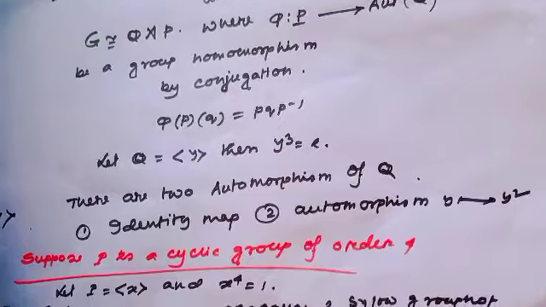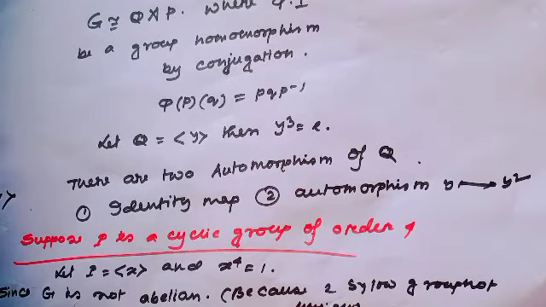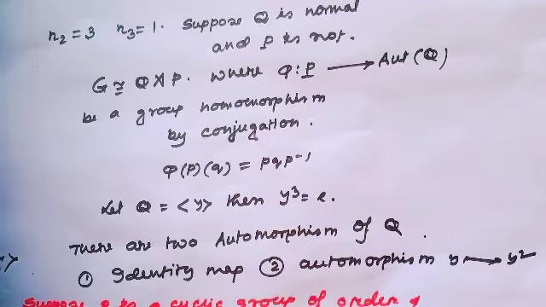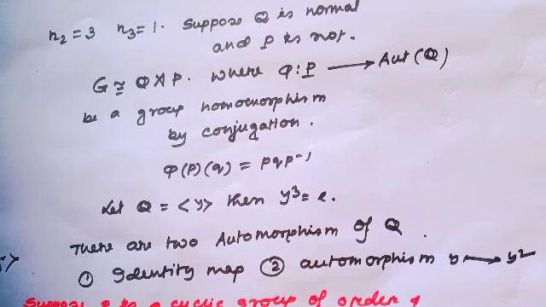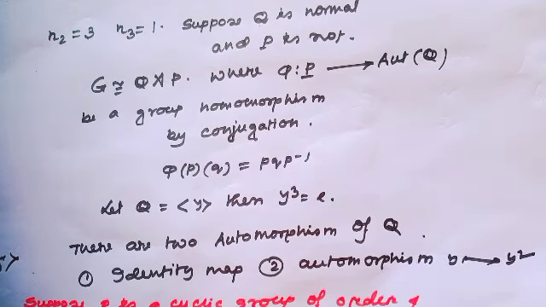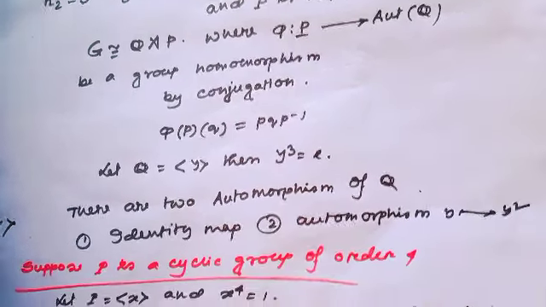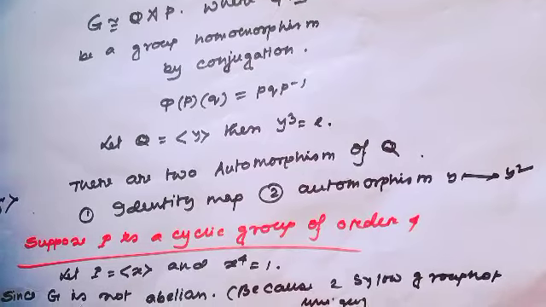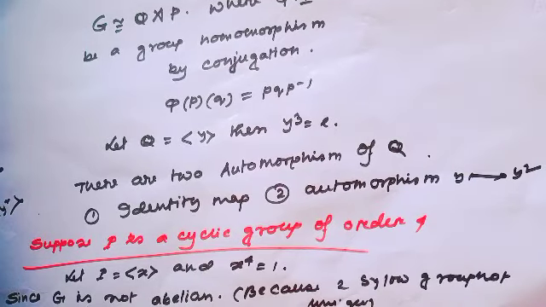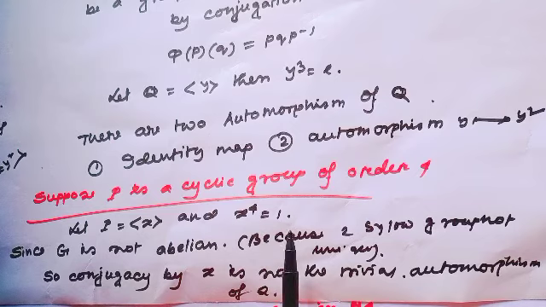Suppose P is a cyclic group of order 4, because P is a Sylow 2 subgroup of order 4. Therefore, it can be Z4 or Z2 cross Z2, or Q8. Suppose P is cyclic, generated by X, where X to the power 4 equals 1.